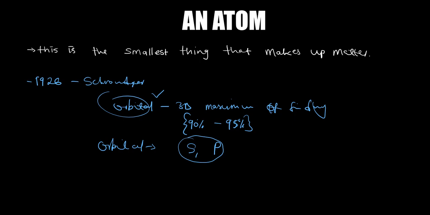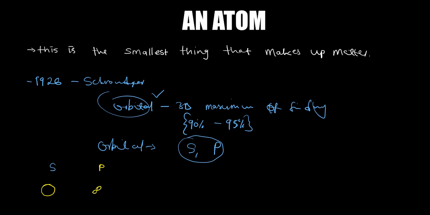So the s orbital is closer to the nucleus. That's for your own information. Let's not concentrate on that area. So the s orbital will look like this. It's a round thing like this. Then the p orbital will look like this.